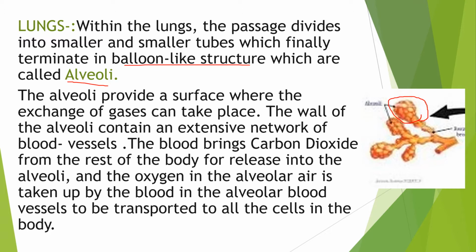The alveoli provide a surface where exchange of gases can take place. The wall of the alveoli contains an extensive network of blood vessels. The blood brings carbon dioxide from the rest of the body for release into the alveoli, and oxygen in the alveolar air is taken up by the blood in the alveolar blood vessels, to be transported to all the cells in the body.